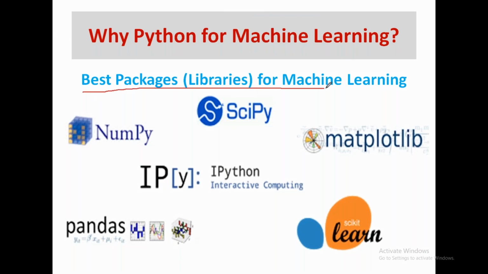The best packages for machine learning are NumPy, SciPy, Matplotlib, Pandas, and Scikit-learn. There are other libraries also, but generally we learn NumPy, Matplotlib, Pandas, Scikit-learn, and SciPy in this course. Remember, these libraries are essential. We should know these libraries. We are going to teach everything from the basics. You'll be learning about NumPy, SciPy, Matplotlib, Scikit-learn, and Pandas. We'll be seeing the importance of them now.